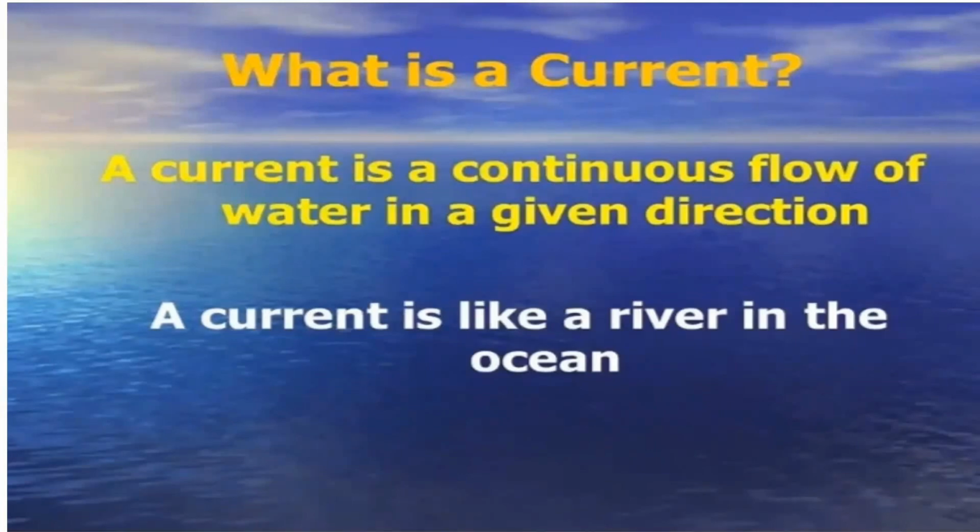Warm water current means the current which flows from the equatorial region to the polar regions and the surface temperature is more. Cold water currents means when the current flows from the polar regions to the equatorial regions and the surface temperature of water is less. So this is all about the hydrosphere.